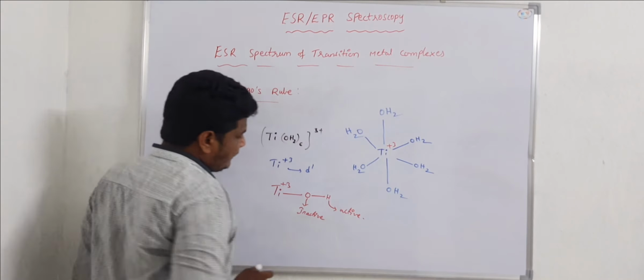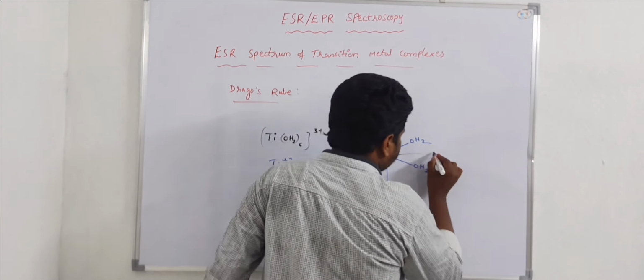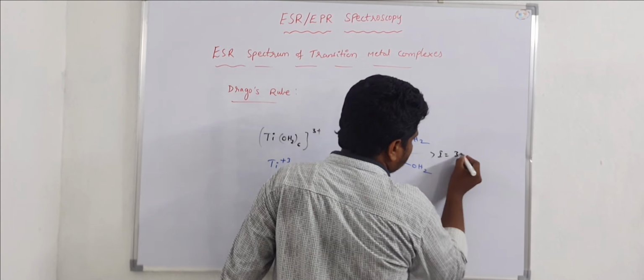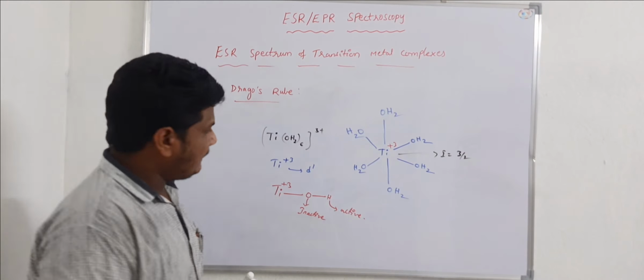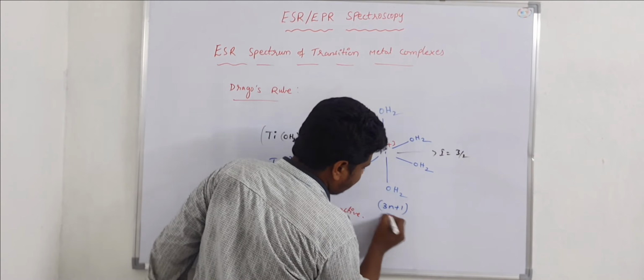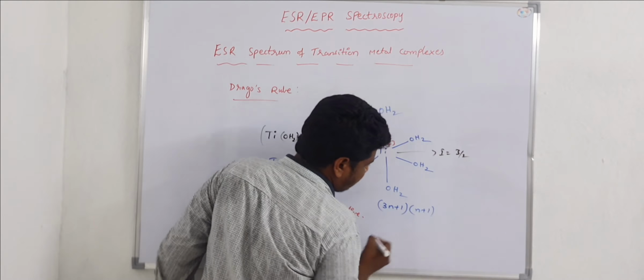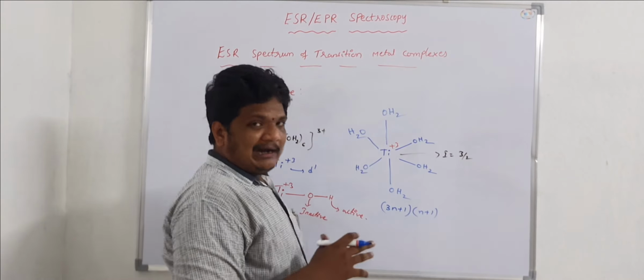So here this titanium plus 3 will have a spin value I equal to 3 by 2. So here the number of lines can be calculated by (2nI plus 1) into (n plus 1). All the bonds are equal, so all the hydrogens are identical.